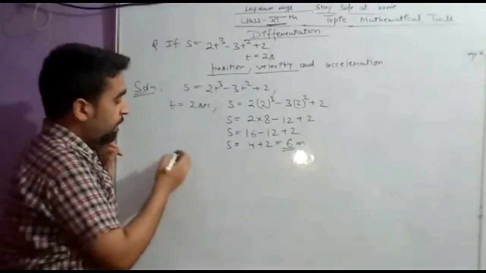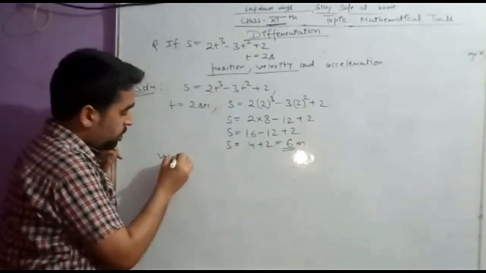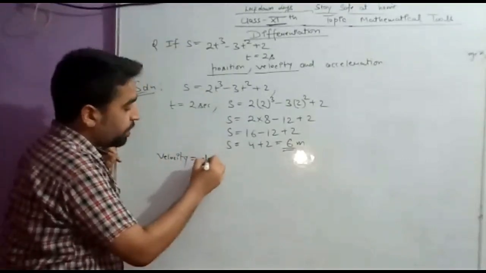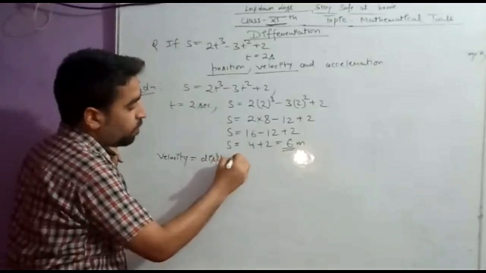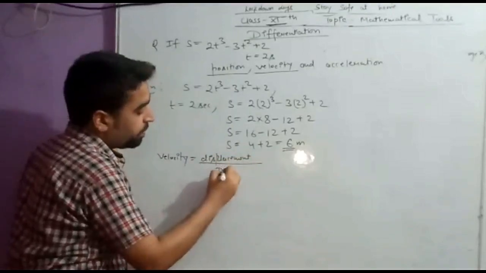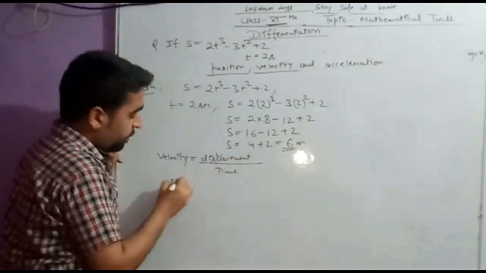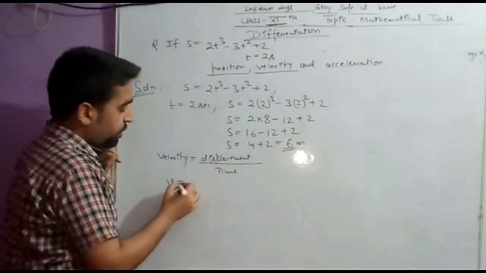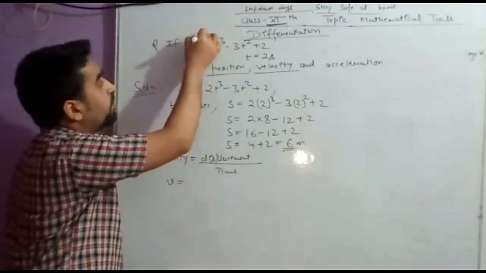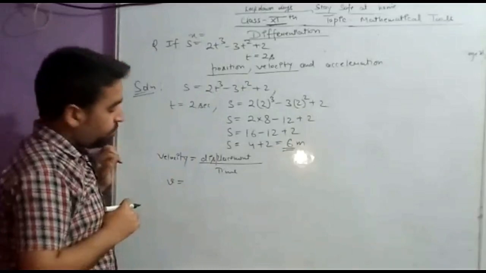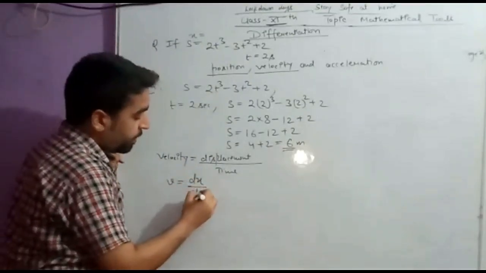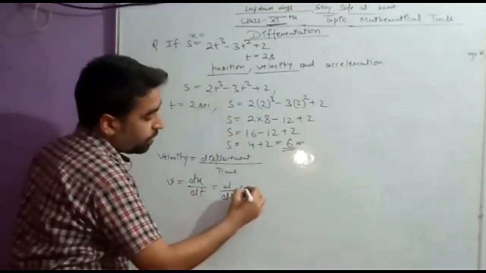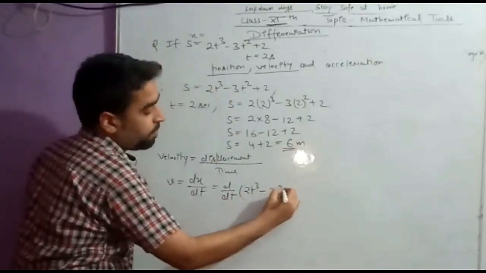We already know that velocity is equal to, by what we have studied in class 9th, velocity is equal to displacement upon time. This is what we have studied. So for calculating v, if this is the position, suppose I am considering this as x. x is the position of the object, then velocity will be dx upon dt. So this will be the differentiation of 2t cube minus 3t square plus 2.